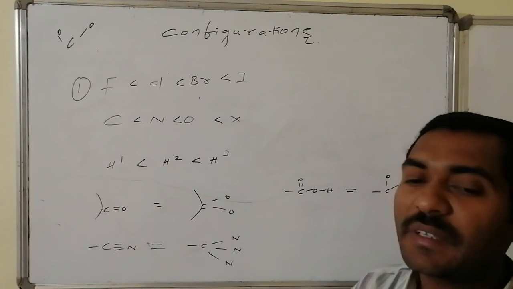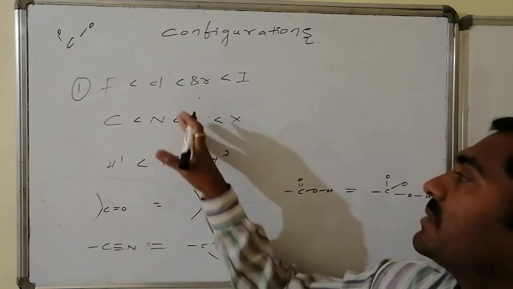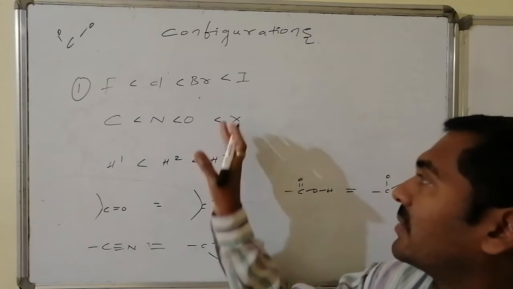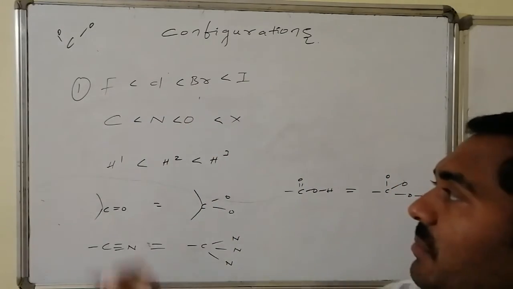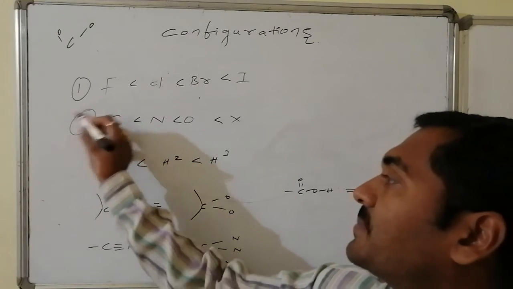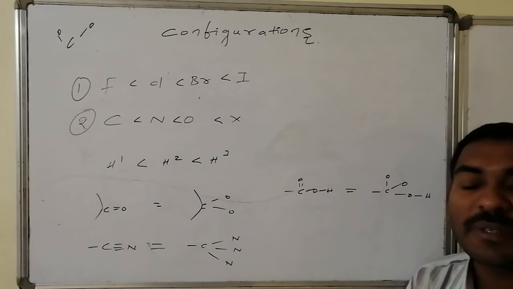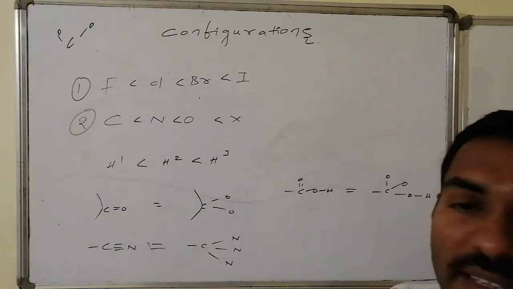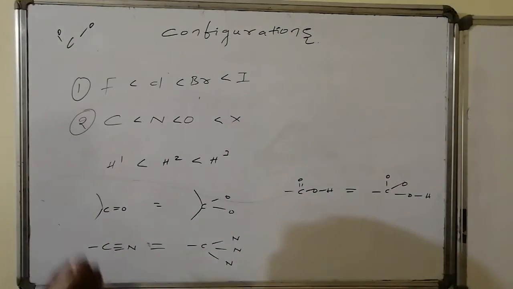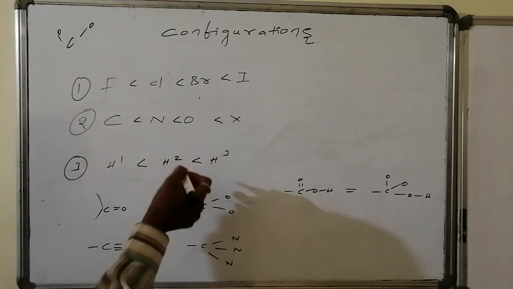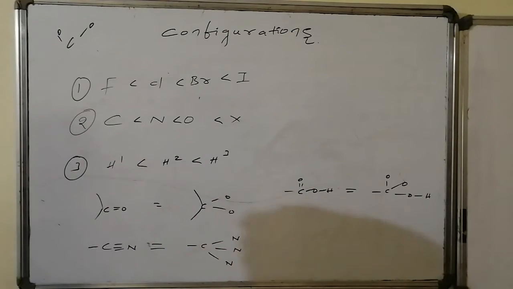Suppose carbon connectivities are occurring with carbon, with nitrogen, with oxygen, with halogen. Then halogen has higher weight compared to oxygen, compared to nitrogen, compared to carbon. The priority order is present in this way. Similarly, if isotopes are present, then the higher atomic weight is considered higher priority. In the case of hydrogen, deuterium and tritium, tritium is the higher priority, that is first priority, then second priority and third priority.